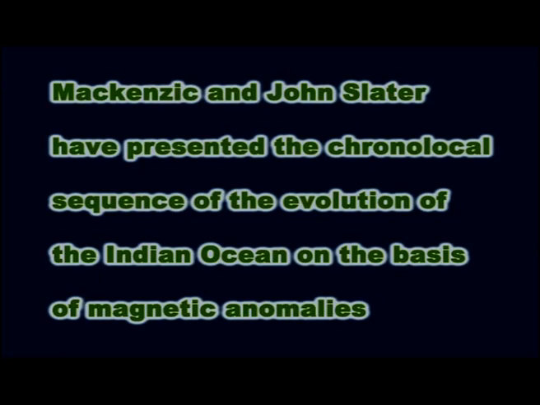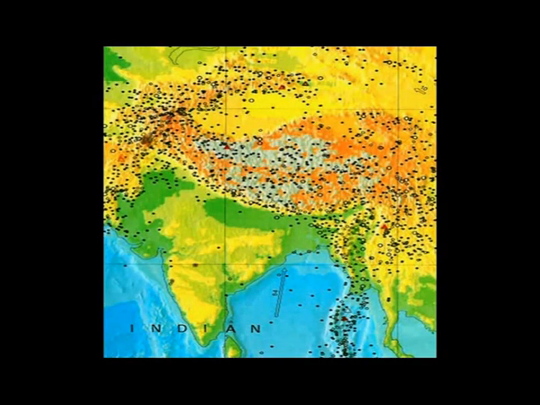McKenzie and Sclater, who have contributed greatly to the theory of plate tectonics, have presented the chronological sequence of the evolution of the Indian Ocean on the basis of the magnetic anomalies. According to them, Indian plate began to move northwards at the rate of 18 centimeters per year.